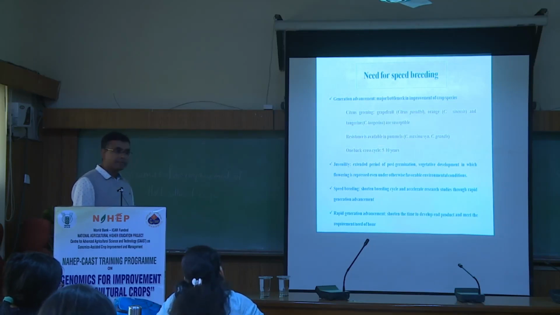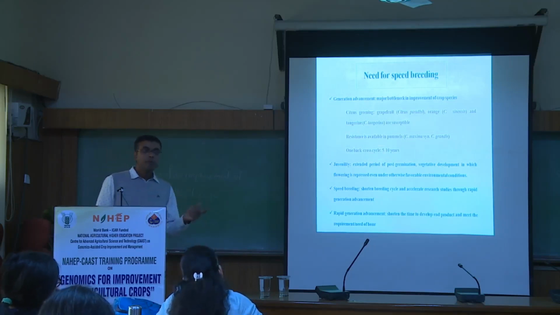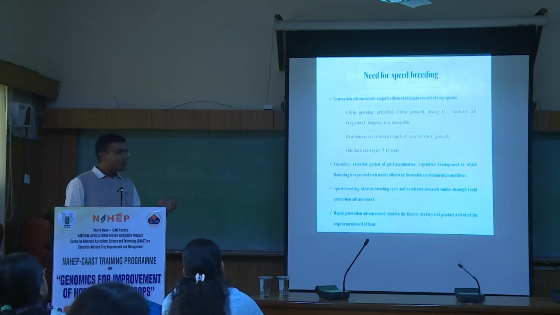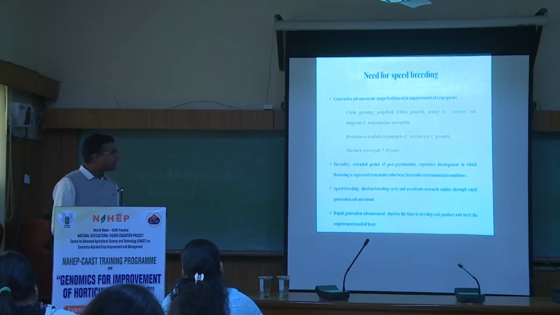One backcross cycle takes 5 to 10 years. So if we go for conventional breeding methods, it is at least 50 years. By that time, it may not be relevant, no? So that is the challenge. Why is this taking so much time?